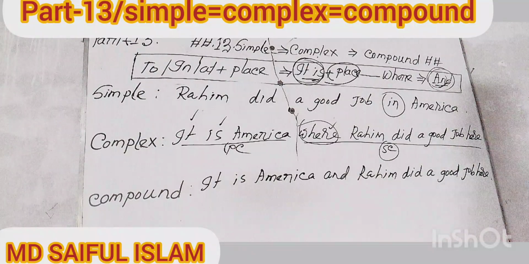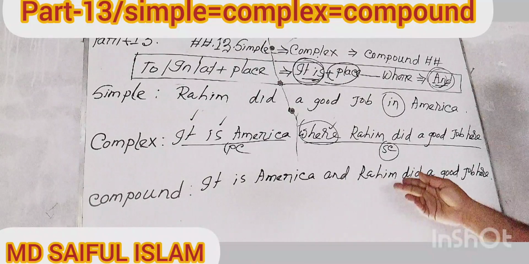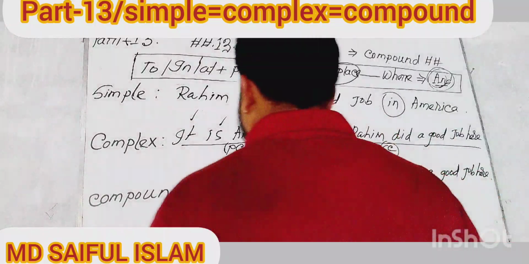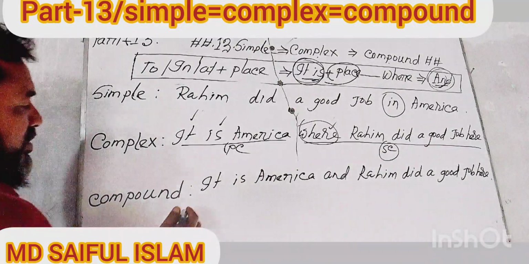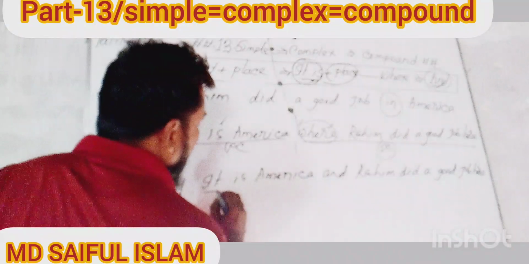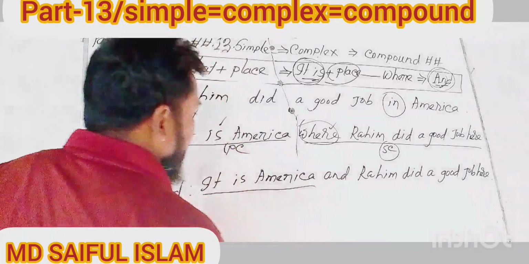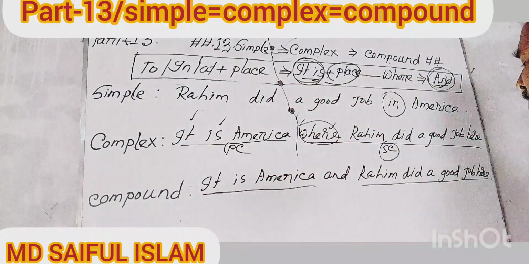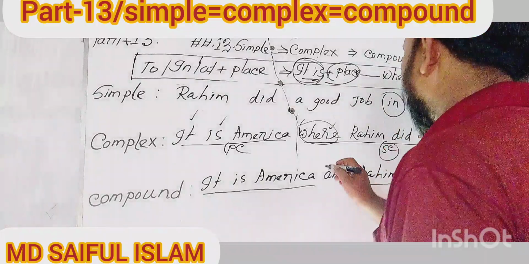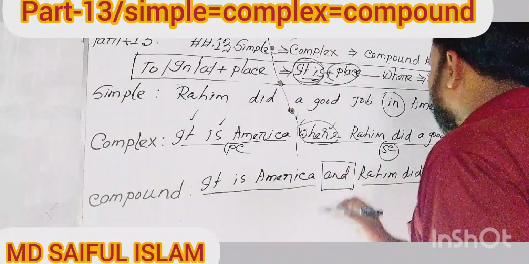My dear learners, now you'll have to think about how many portions this statement possesses. Look at the board and try to understand. This sentence has two portions, my dear learners. One portion is "America". Another portion is "Rohim did a good job", mixed with the coordinating conjunction "and".